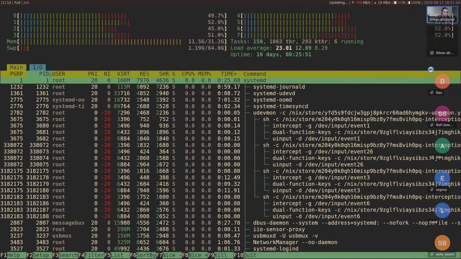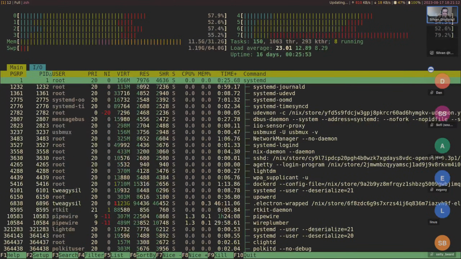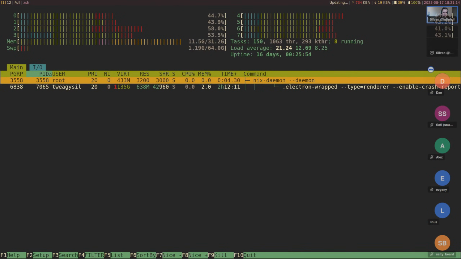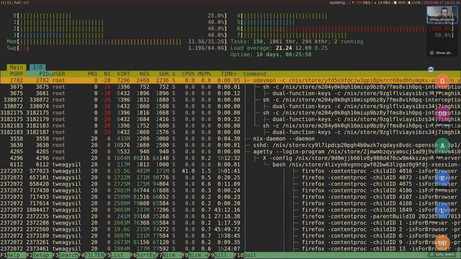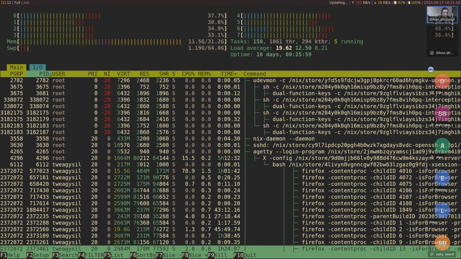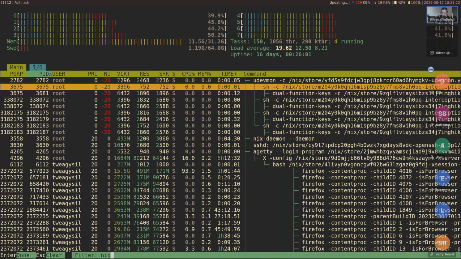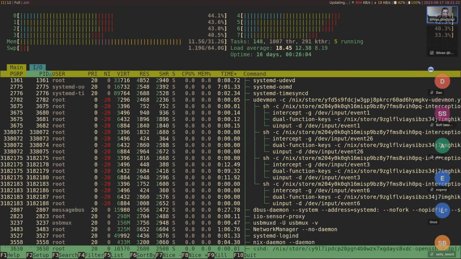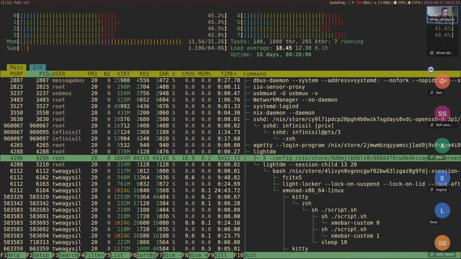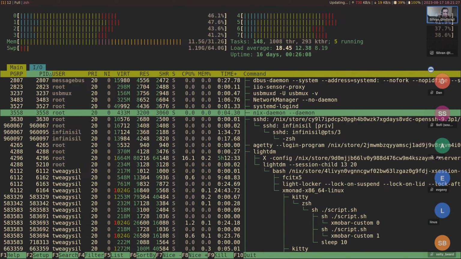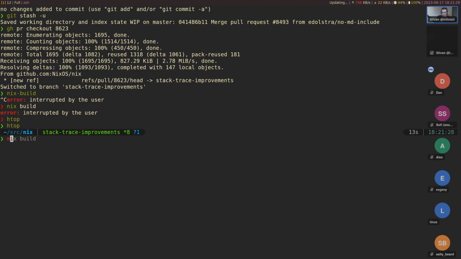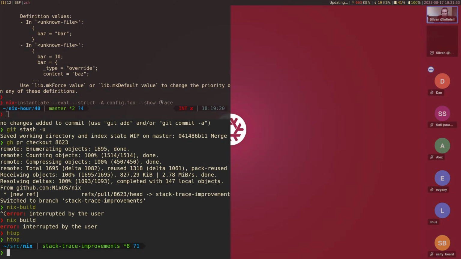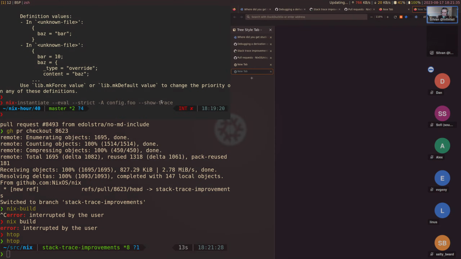Sometimes Nix doesn't properly quit. Nix daemon, actually. Can we find it out like this? Nix daemon. I think it's done now. So I'm noticing it's a bit hard to demonstrate these things.